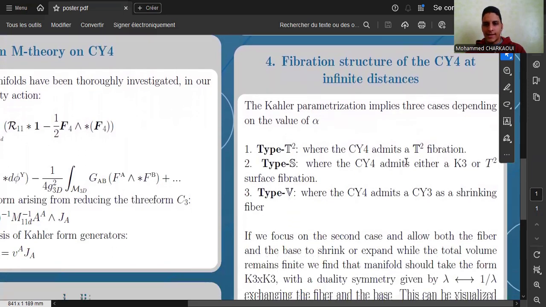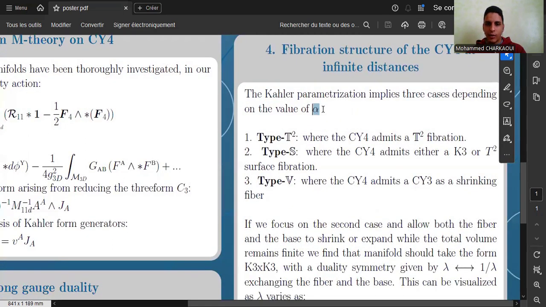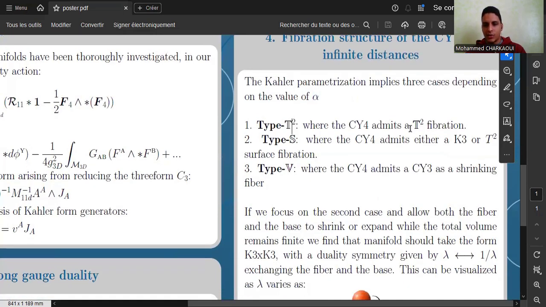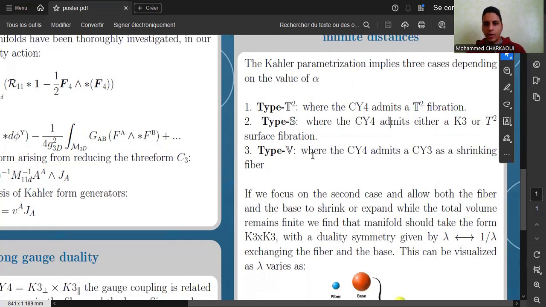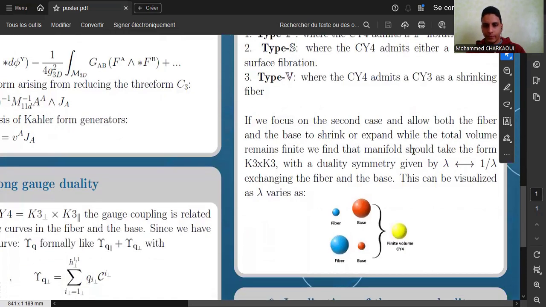These constraints, depending on the value of alpha, give us three possible fibrations: either a T2 fibration, a surface fibration with the surfaces being either K3 or T2, or a volume fibration with the Calabi-Yau fourfold admitting a Calabi-Yau threefold as a shrinking fiber.